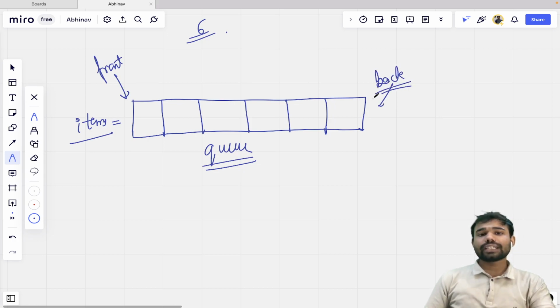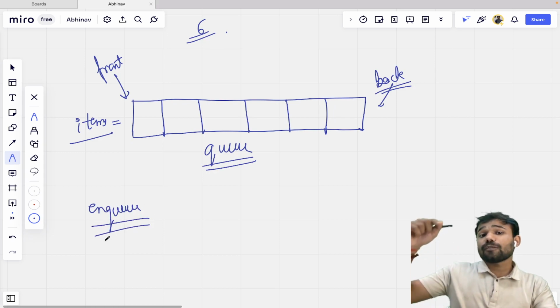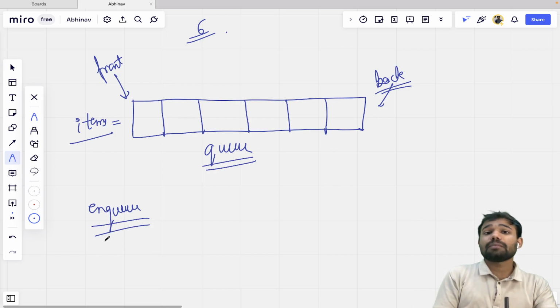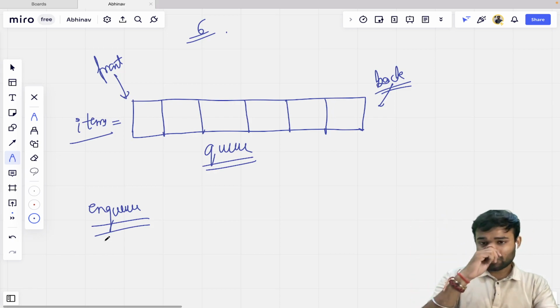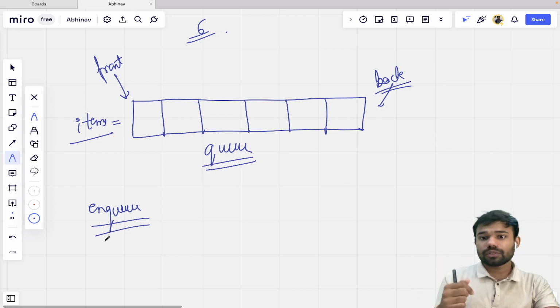Okay, so guys let's say कि हमें enqueue करना है. Enqueue means we have to add an element from the back of the array. हमें array के back से एक element को add करना है. That is what we will do. तो अगर हमें array के back से एक element को add करना है, enqueue करना है, तो what we will do, हम लोग मान लो यहाँ से एक element add करना चाहते हैं.